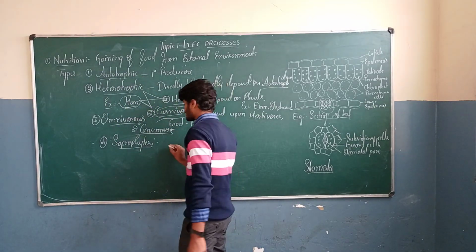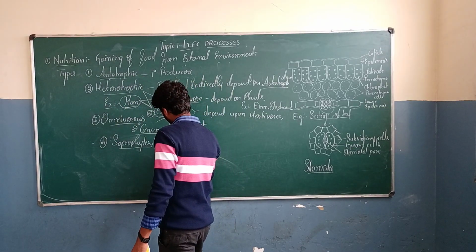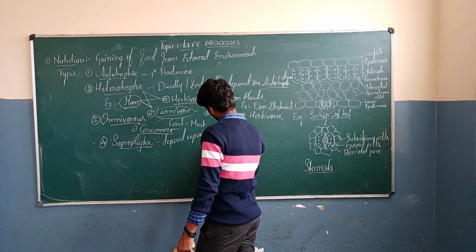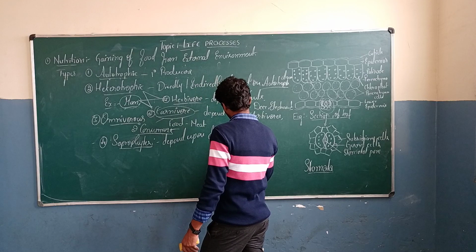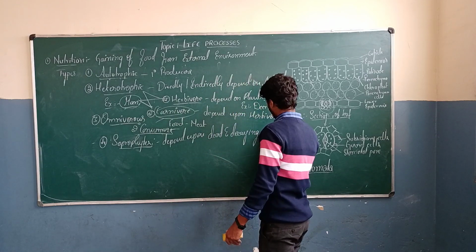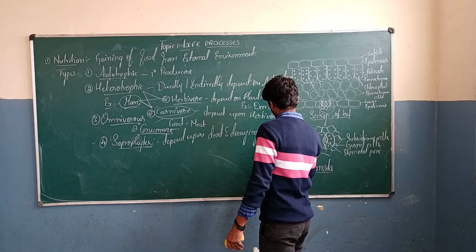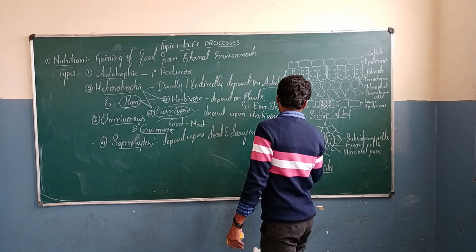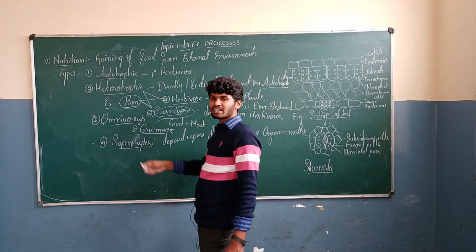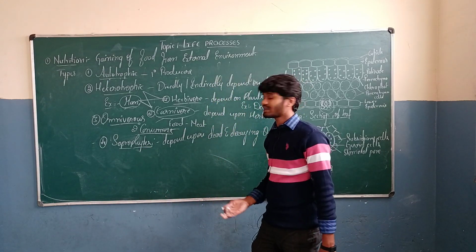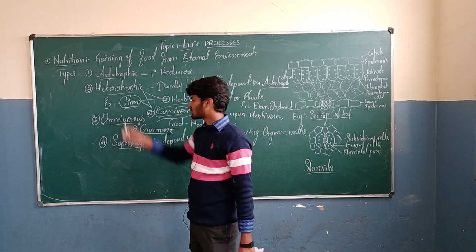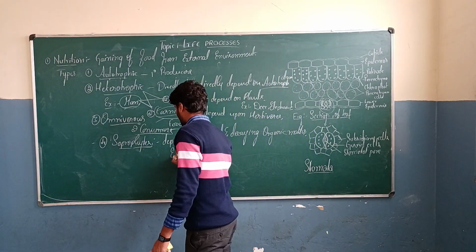These are the organisms that depend upon dead and decaying organic matter. These saprophytes depend upon dead and decaying organic matter for their food. This comes under the heterotrophic type of nutrition.